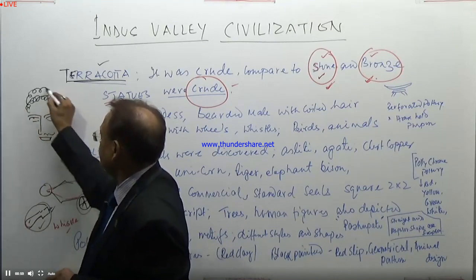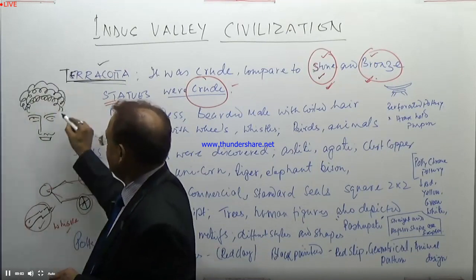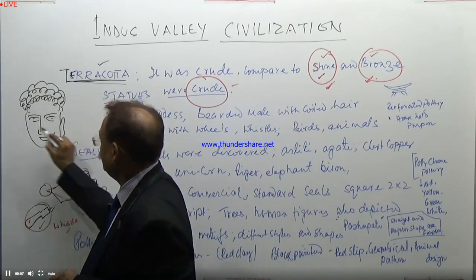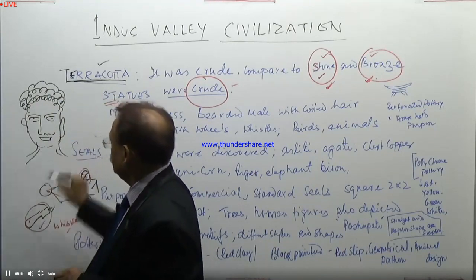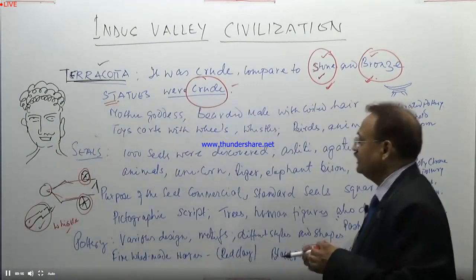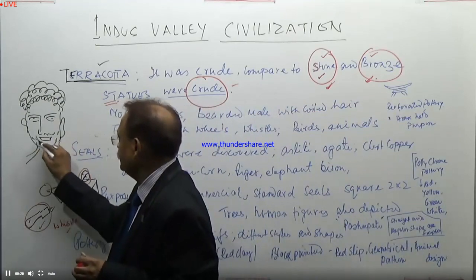The hairstyle is looking coiled. It means we can say simply that the people of this period, the people of this age, were people also having beards.